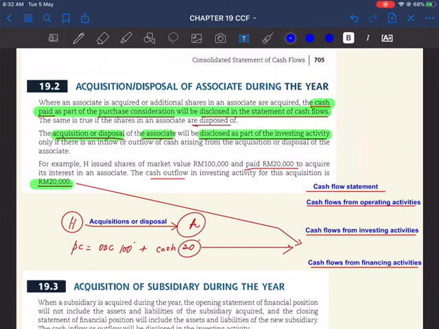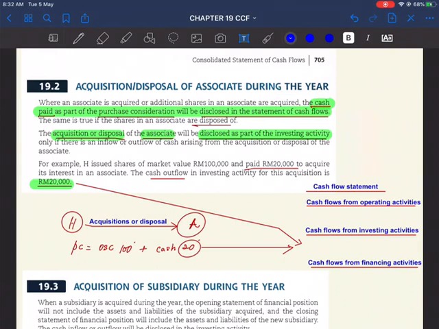Dividends coming from a subsidiary would be an income, and the intercompany transaction will not be recorded. However, if the subsidiary paid dividend to NCI, then that payment of dividend to NCI is considered as cash outflow, and therefore it will be included in the cash outflow in the